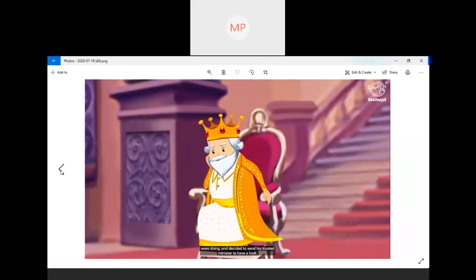So, the king was always thinking about the invisible cloth. So now he's becoming very, very curious. Curious means very eager. If you are very interested, you will not wait at all. You will want to know more and more about it, right? So that is eager or curious. So the king is also very curious about the cloth. But he decided to send his minister.